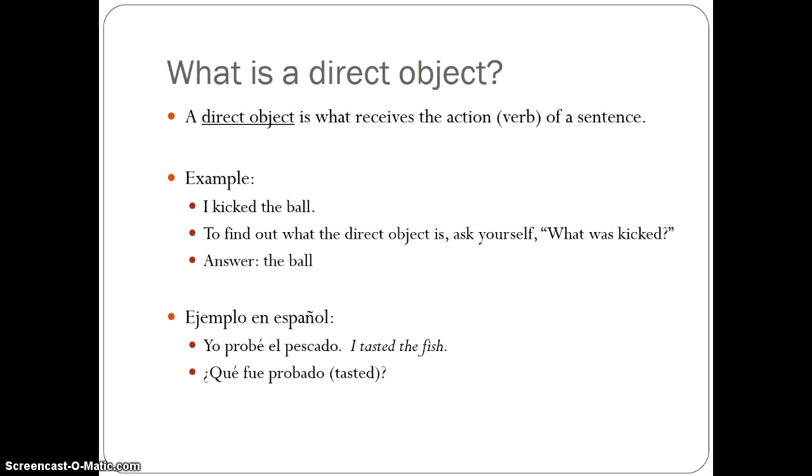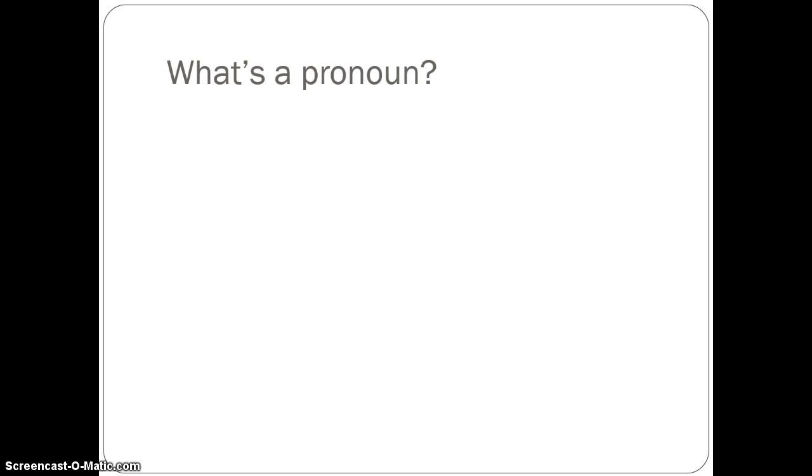An example in Spanish would be, yo probé el pescado. In English, I tasted the fish. Entonces, ¿qué fue probado? El pescado. El pescado es el complemento directo. It is the direct object.